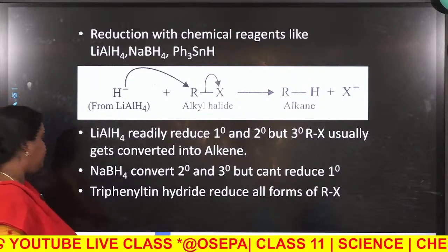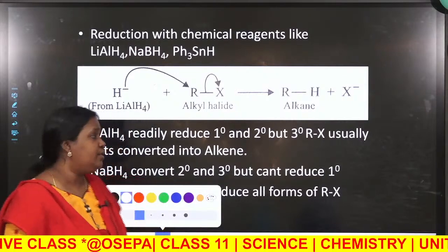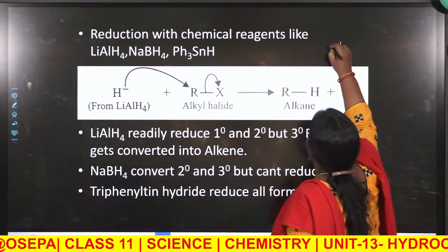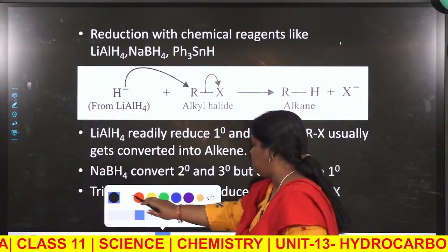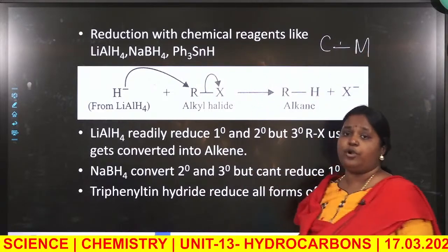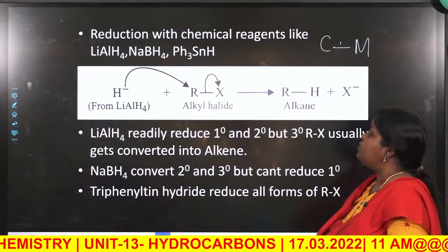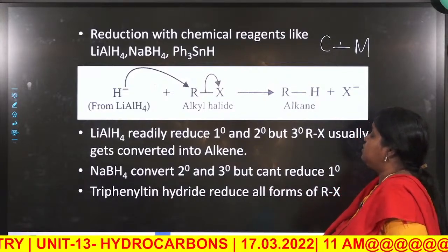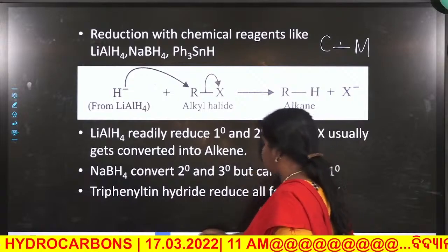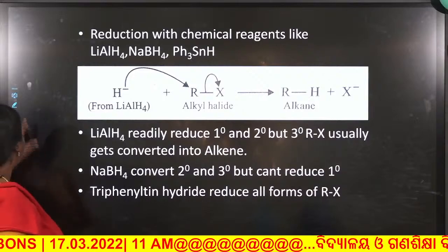Now reduction with chemical reagents like lithium aluminum hydride: these are called organometallic compounds. Listen to this term, you will use it a lot later. Organometallic compounds are those in which there is direct bonding between carbon and a metal. So in lithium aluminum hydride or sodium borohydride, what happens now in case of lithium aluminum hydride?